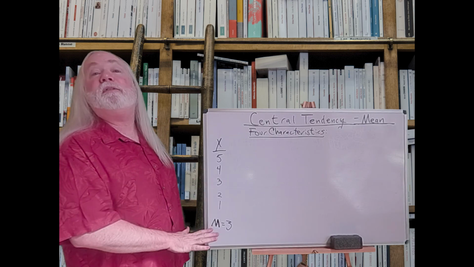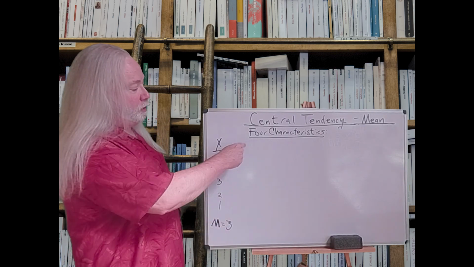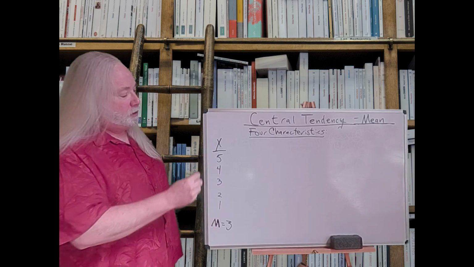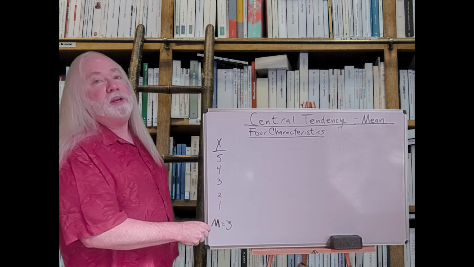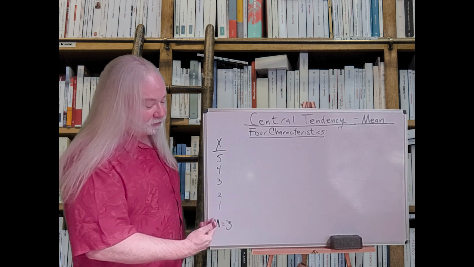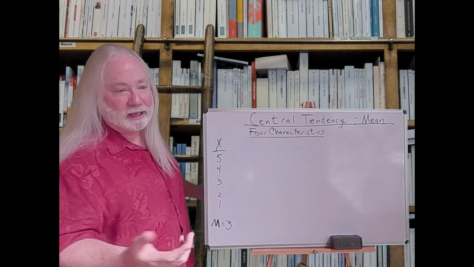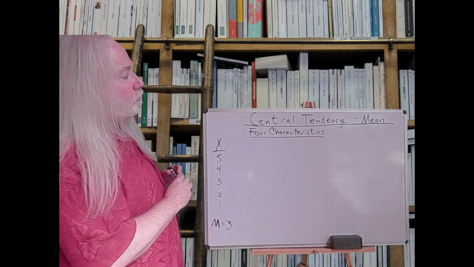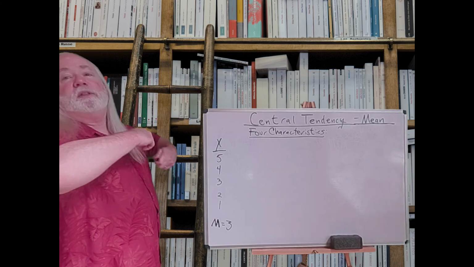So this is not a frequency distribution table, right? There's no frequency column. There's just 5 scores here, 5, 4, 3, 2, and 1. So 5 plus 4 plus 3 plus 2 plus 1 divided by 5 equals 3. So our sample mean, I'm calling this a sample mean. Again, it wouldn't matter. We could call it population, just change that to a mu, but sample mean is 3. So let's talk about the four characteristics.